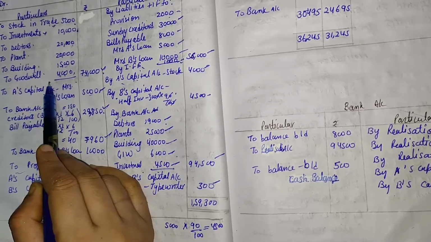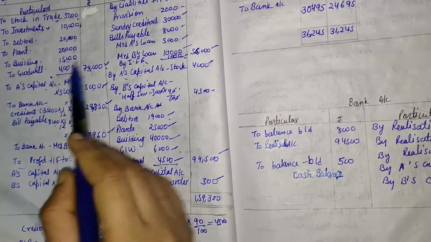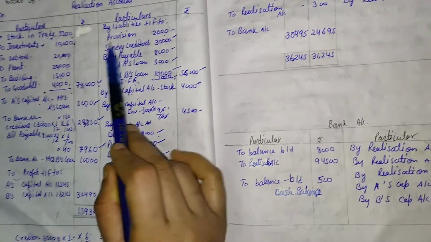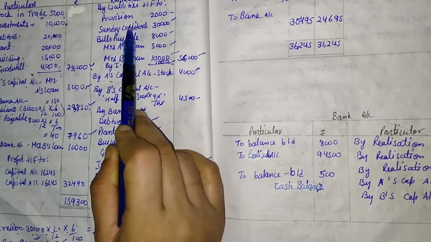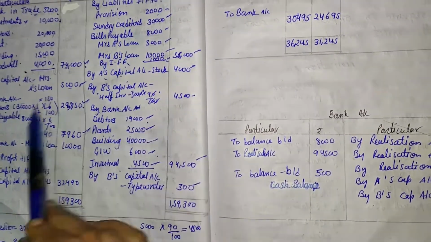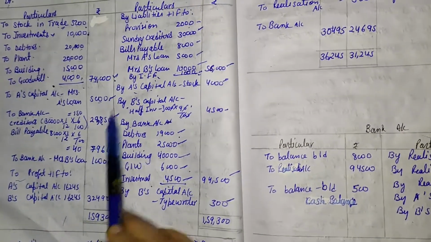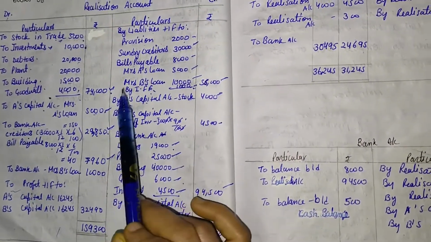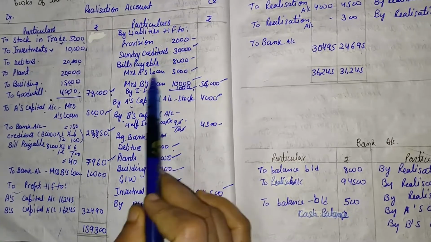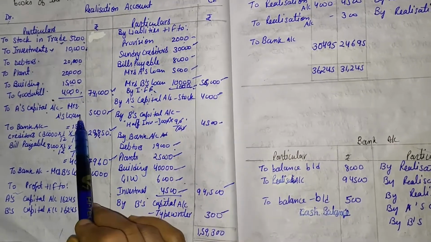Then we have to check whether all the liabilities are settled or not. First of all, provision: there is no need to settle the provision. Second is sundry creditors, we already settled the sundry creditors. Third is bills payable, we already settled bills payable. Mrs. A's loan is already settled.